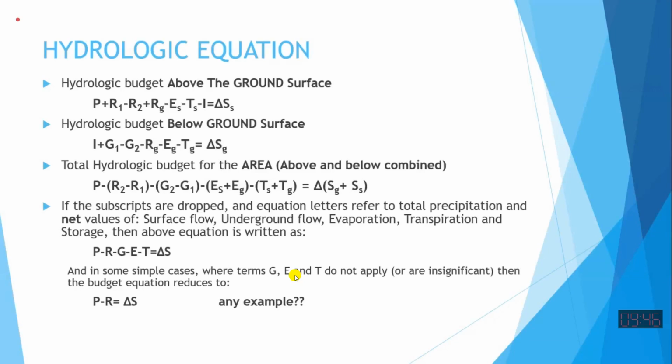If I assume evaporation within 1 hour or 1 day, the time period for which I am analyzing, is ignorable, then whatever is the precipitation in that reservoir minus net outflow of the water from the reservoir will be equal to the change of the storage of that reservoir. So such things can be written in simplified cases. So you should be able to write the hydrological budget equation, please. Okay.